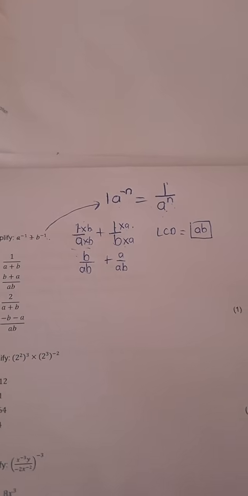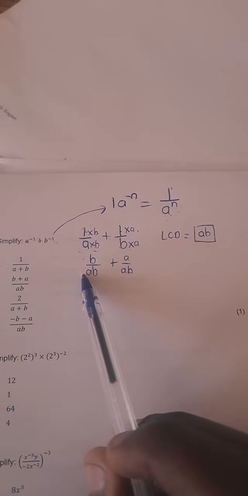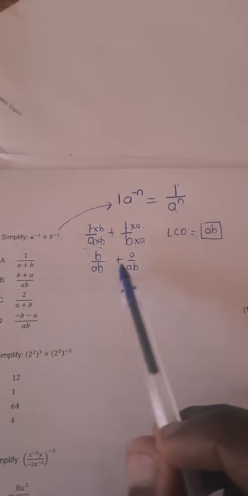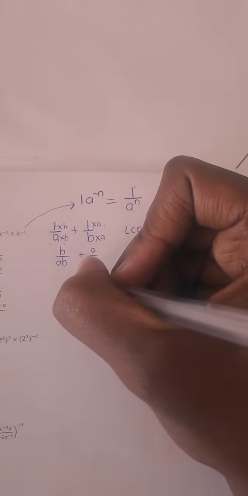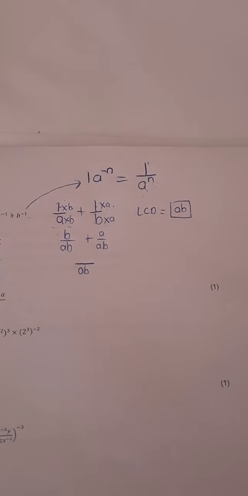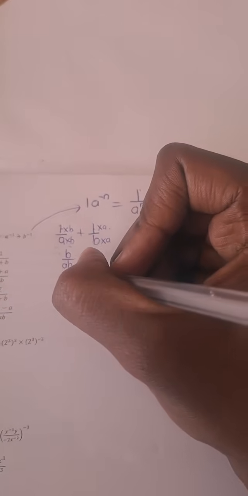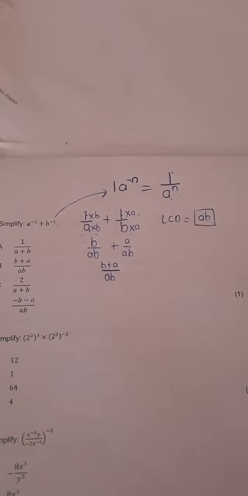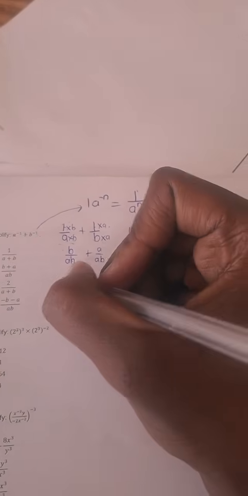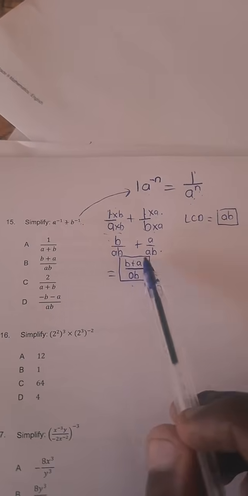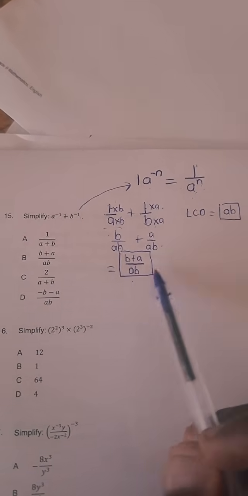another AB. What do we do in fractions when the denominators are the same? When the denominators are the same, we can finally add the numerators because the denominator is common. Therefore, our final answer is B plus A over AB.